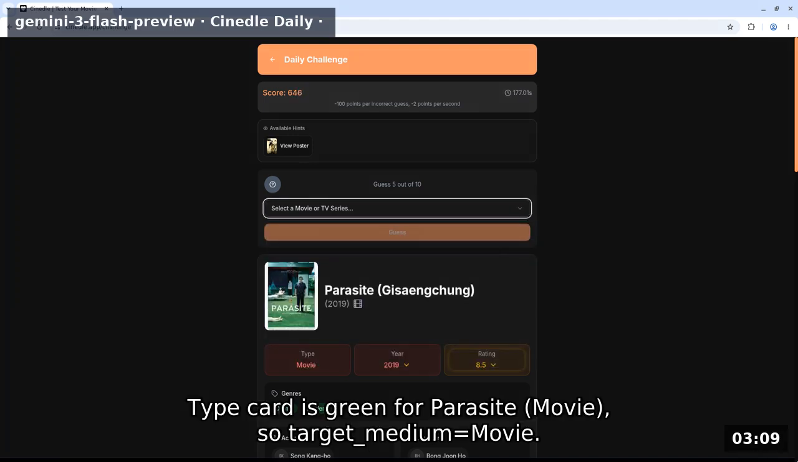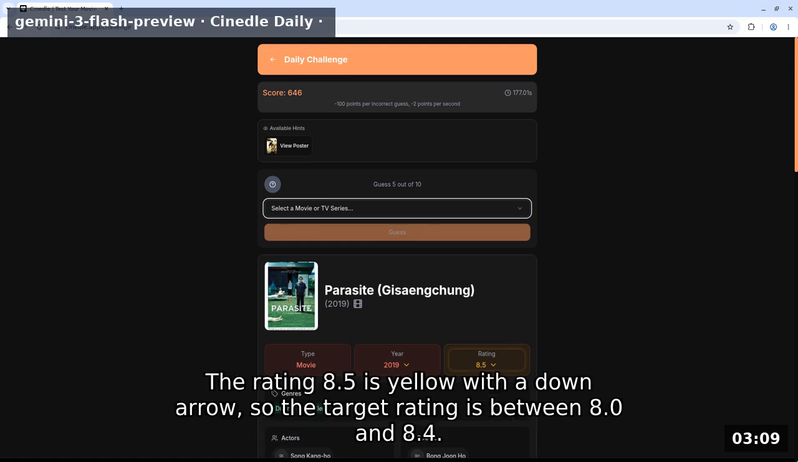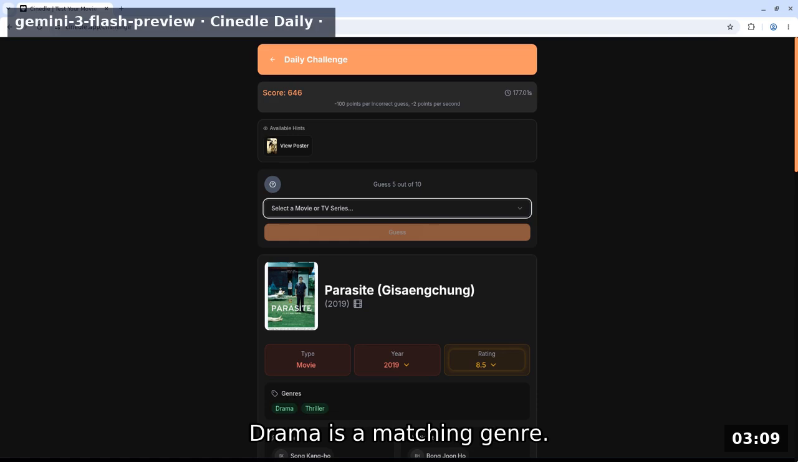Type card is green for Parasite movie, so target medium equals movie. The year 2019 is red with a down arrow, meaning the target is older. The rating 8.5 is yellow with a down arrow, so the target rating is between 8.0 and 8.4. Drama is a matching genre.